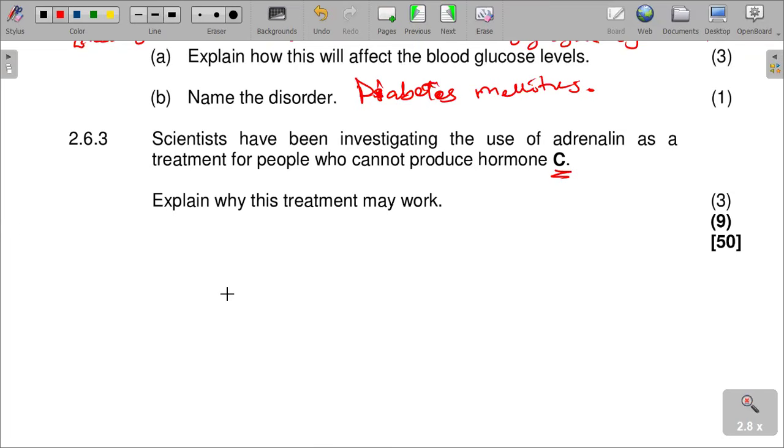Adrenaline may stimulate the liver to convert glycogen. The thing is that we need to understand that adrenaline stimulates the liver.